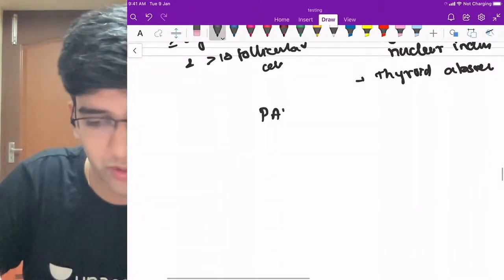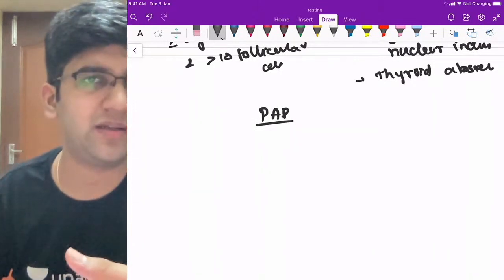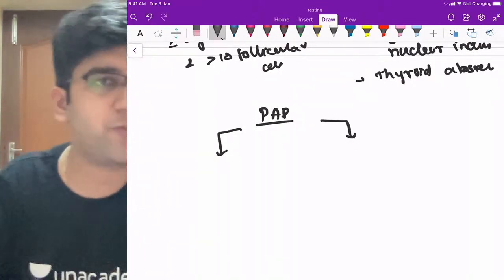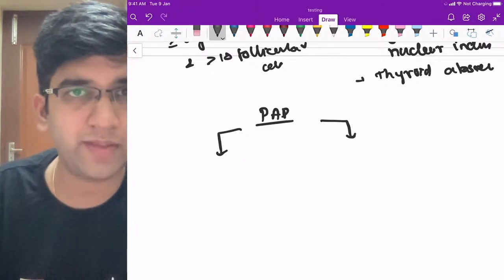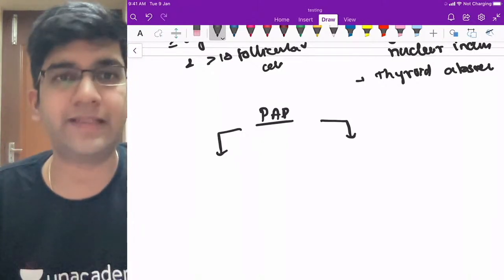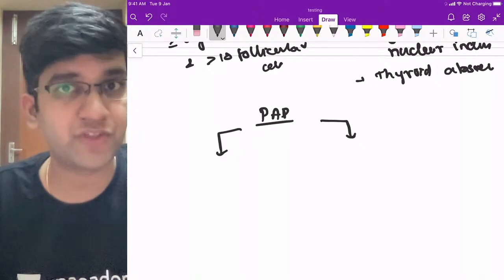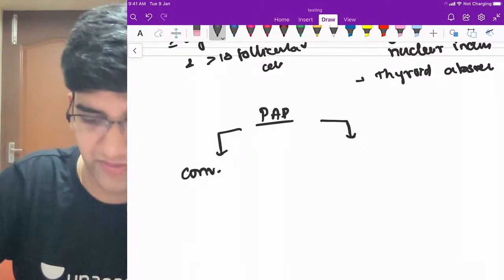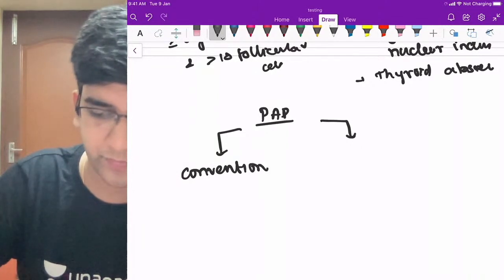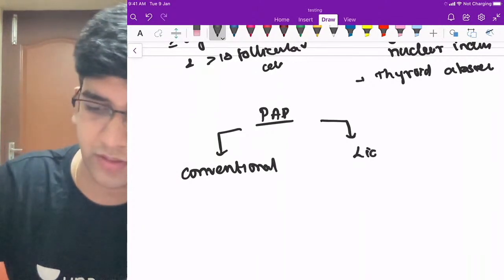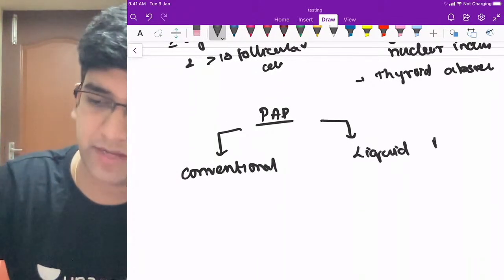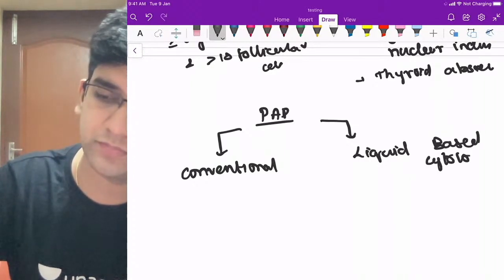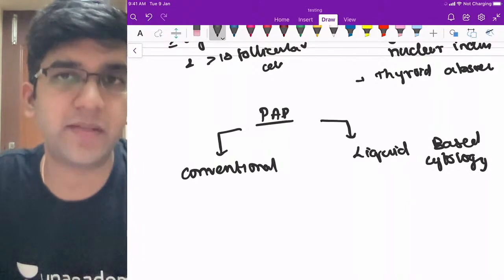Pap smear you have to know, because I think pap smear was somewhere being asked, right? What are the two types of pap smear which you know? We have two types of pap smear being done. One is your conventional pap smear, other one is your liquid based cytology, right? Perfect. One is conventional pap smear, other one is liquid based cytology. Okay, one is conventional, other one is liquid based cytology.